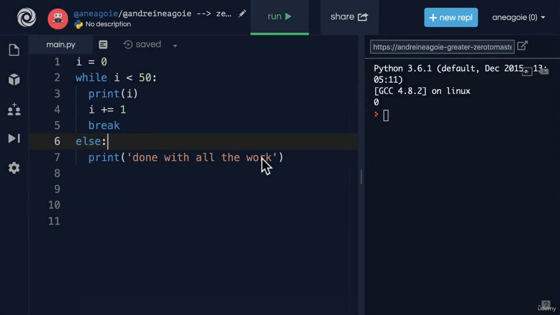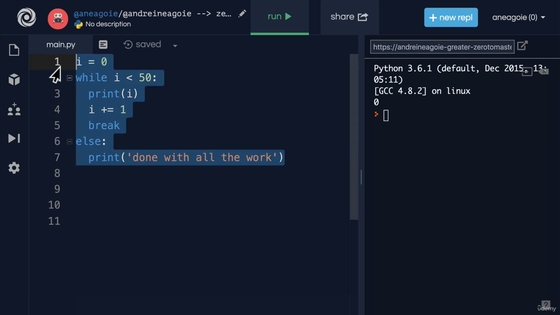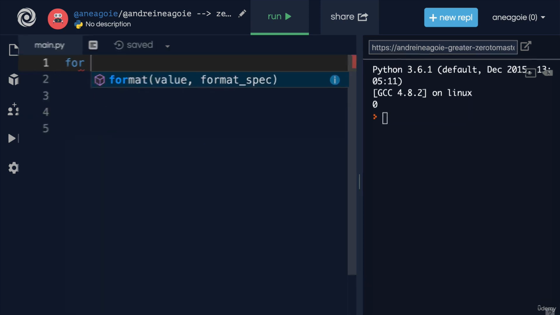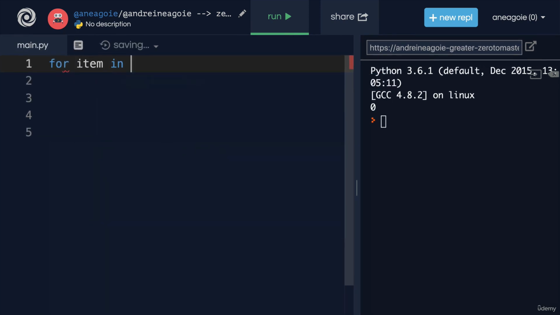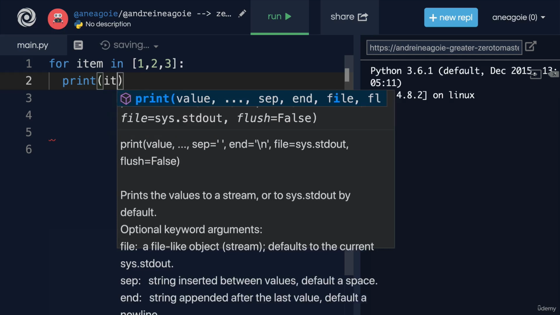So when should you use a while loop and when should you use a for loop? It really depends on the problem you're trying to solve. For example, in a for loop, I could do for item in, let's say, a list, 1, 2, 3. And just looking at this code, you know right away that it's going to be looped over 3 times, right? And I could say here, print item.